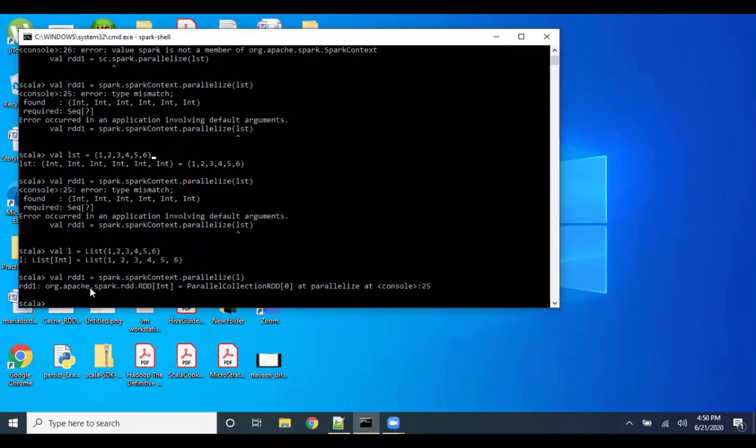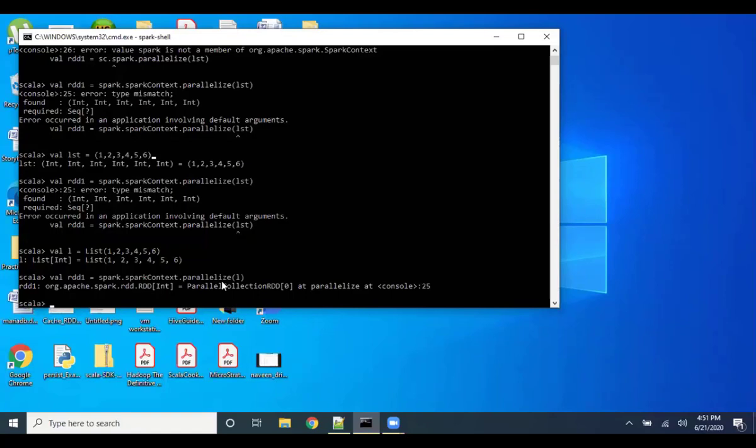Okay. Now, Murli, can you elaborate the statement? What exactly have you done? val rdd1 is equal to spark context. Can you elaborate that? Yes, sir. By default, for the console, two things will be created. One is spark, and the other one is spark context. Okay. So why are you calling spark context from spark? Was there any reason? To instantiate the parallelize method.